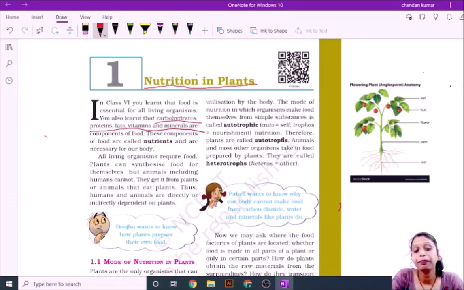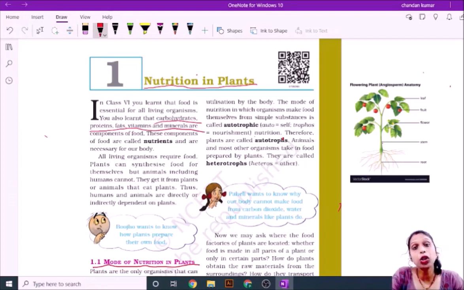I think you will understand what I have to read here. Mode of nutrition in plant. This is the next topic of this chapter. Nutrition is a mode of taking food by a living organism and utilizing it in the body.